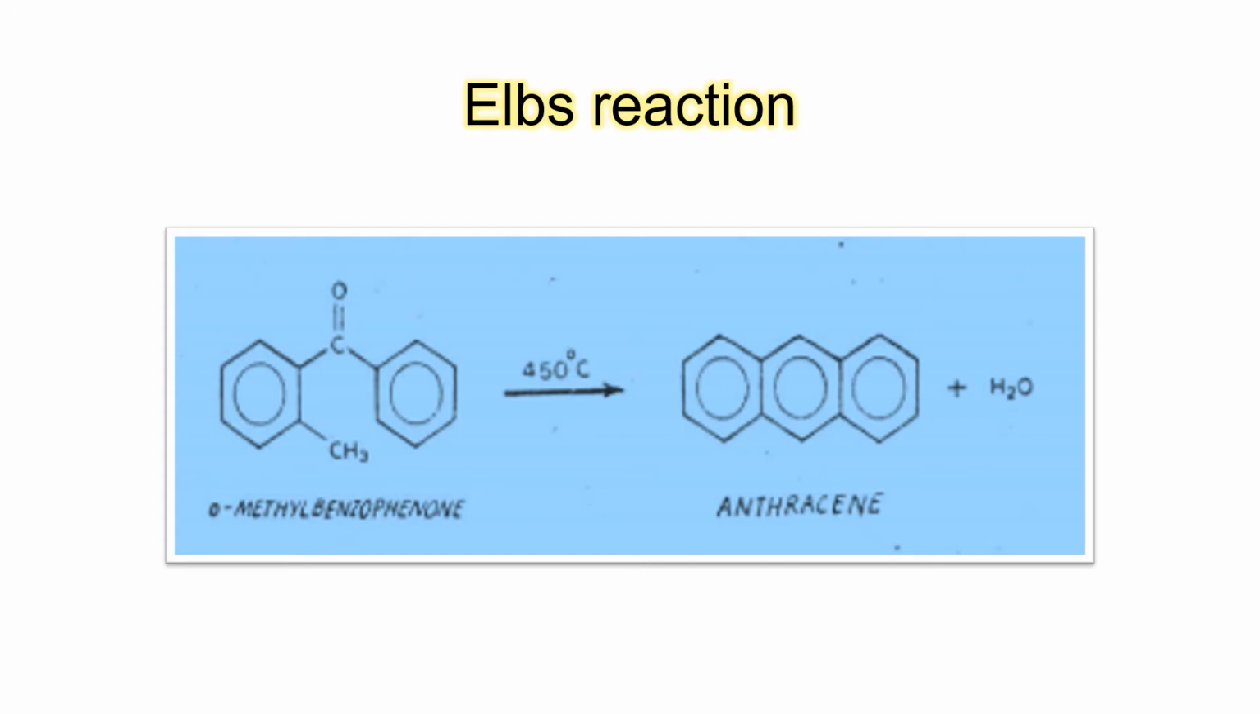In Elbs reaction, we have the reactant ortho-methyl benzophenone. When it is heated at a very high temperature like 450 degrees Celsius, there occurs cyclization, so ring closure over here, as well as reduction of this ketonic group to give us anthracene.